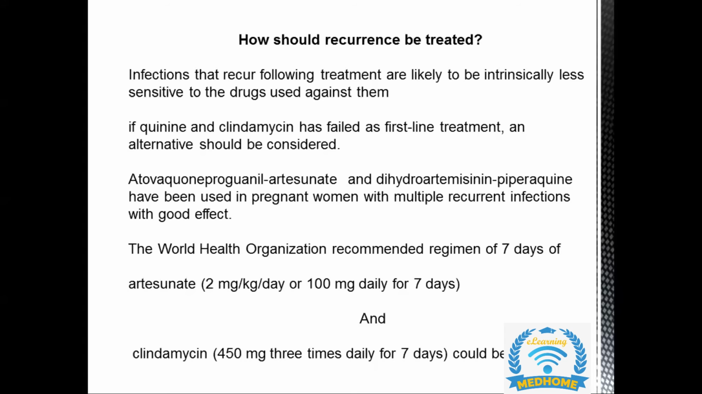So what does the WHO say? The WHO gives us the recommended regimen if there's a recurrence of malaria in pregnancy. We are going to give the treatment for 7 days, which will include artesunate 2 mg per kg per day or a 100 mg tablet daily for 7 days. Along with that, clindamycin has to be given. You don't need to remember the dose. Only remember that if there is recurrence, WHO has given us the treatment, that is artesunate and clindamycin, which can be used in recurrence in pregnancy.